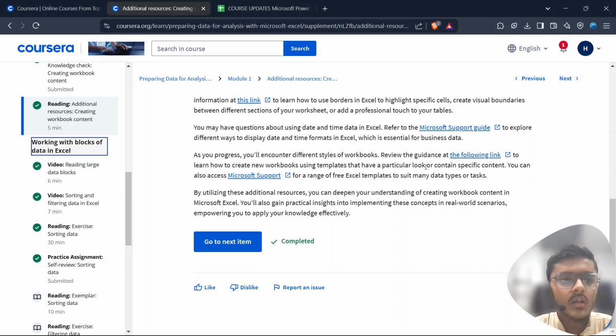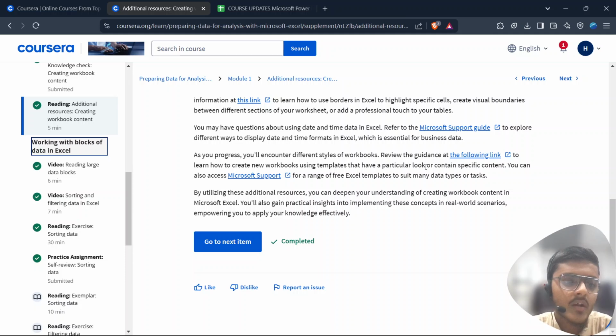Then sorting and filtering data. It was very important for me because I was not familiar with the difference between filter and sort. So I attended this very sincerely and did all the tasks. It was very new to me. I attempted the whole quiz and read through it very sincerely.